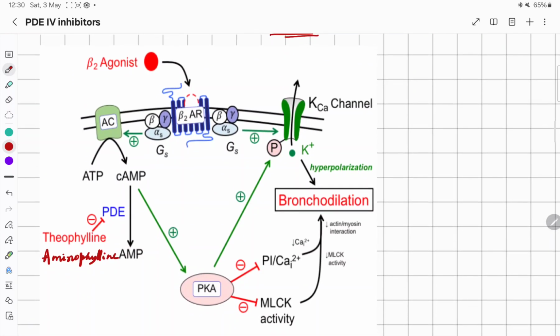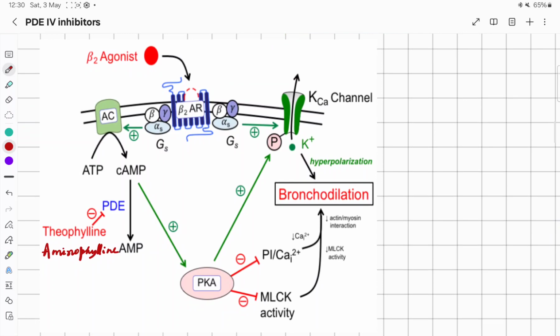So the PDE inhibitors, there can be non-specific PDE inhibitors like theophylline, aminophylline. Okay, so besides this, the cyclic AMP acts as the second messenger, which activates the protein kinase A, and this protein kinase A activates the calcium activated potassium channel and causes hyperpolarization, that also leads to bronchial smooth muscle relaxation, inhibits the calcium entry, and inhibits the MLCK activity. All these lead to bronchodilation.